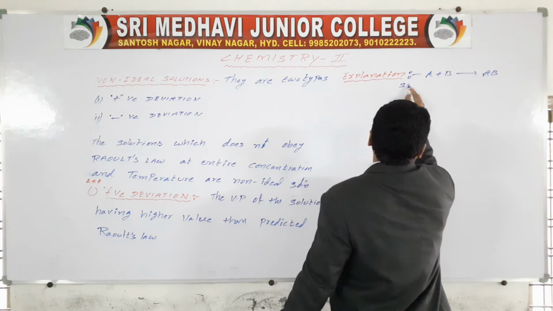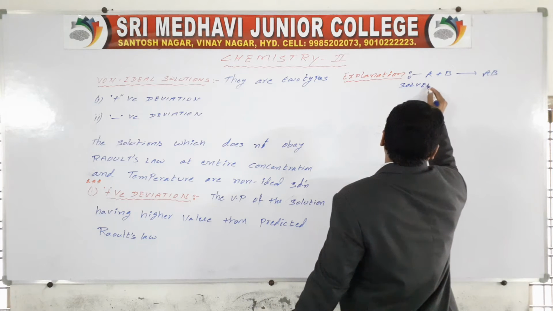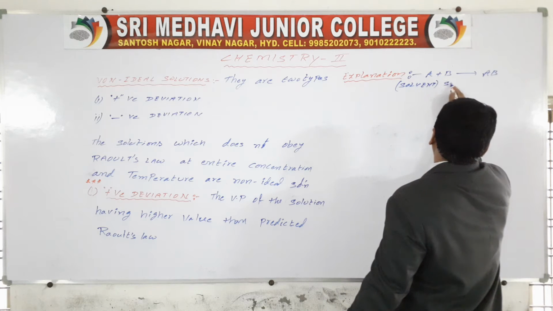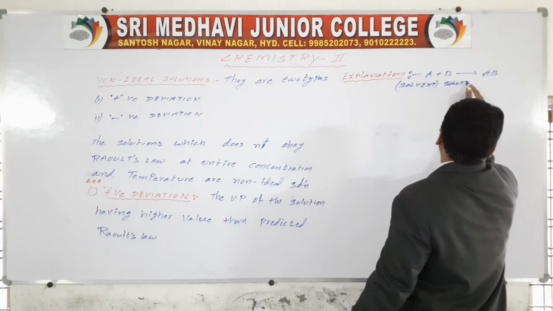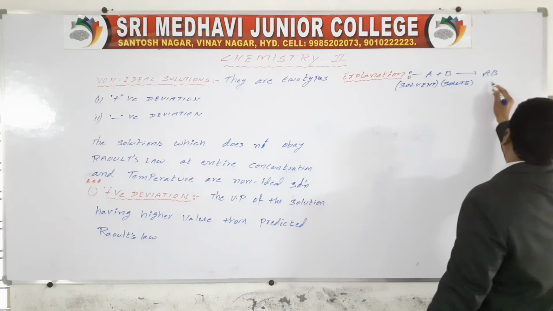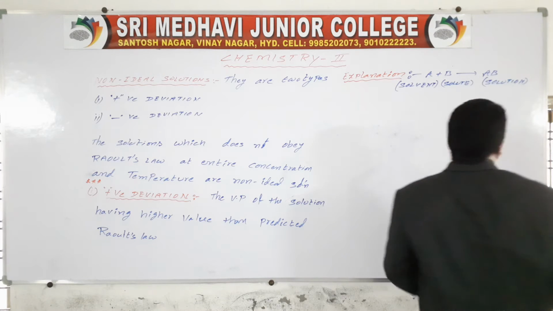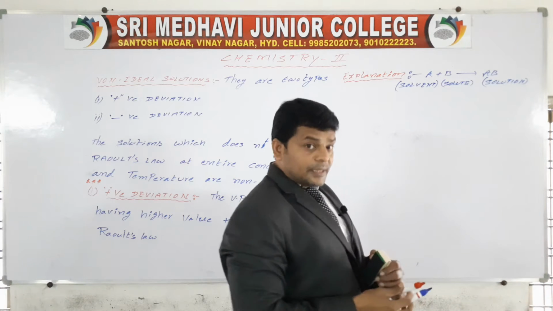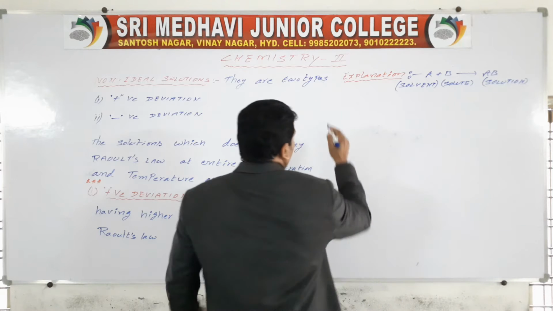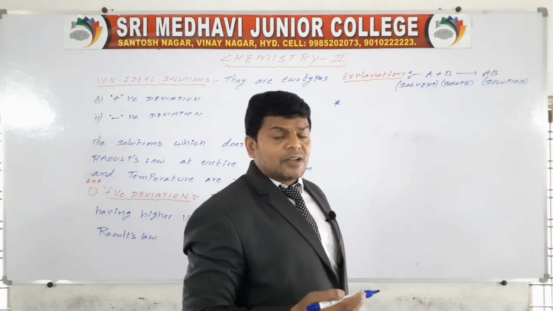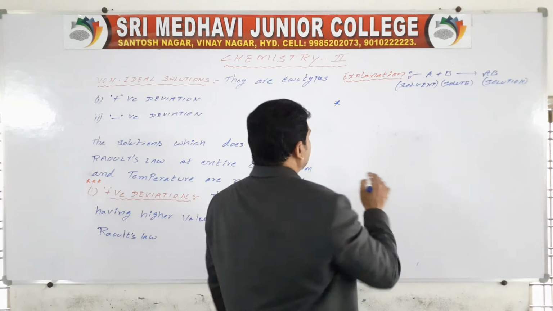A equal to solvent, B equal to solute, and AB is the solution.